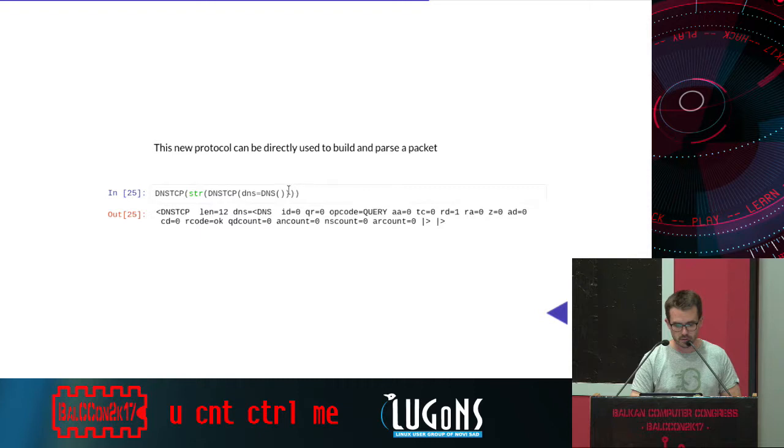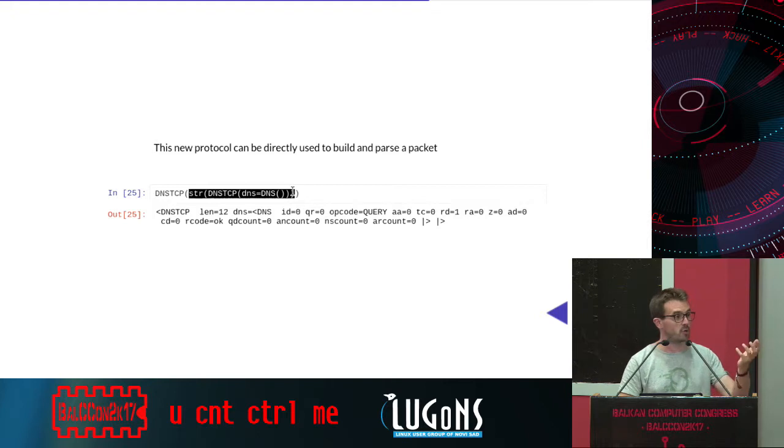And we can start building our packet, DNS TCP, and inside we have a DNS packet. We can use str, that will be the binary version of the packet. And finally, we can ask Scapy to read the binary representation of the packet and send back a Python object.